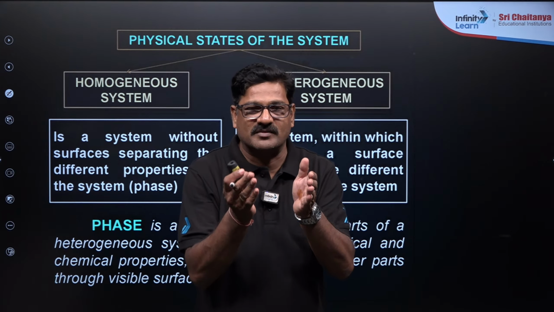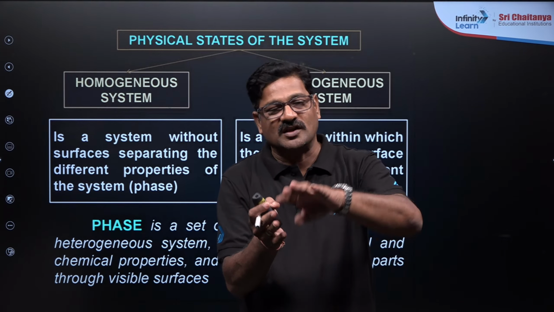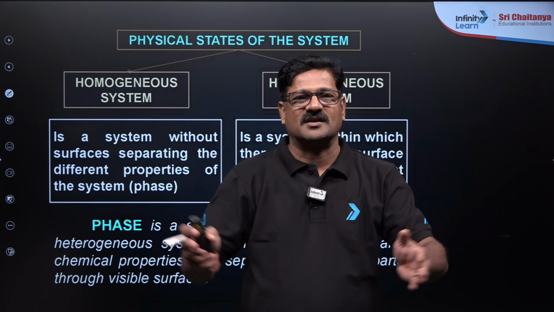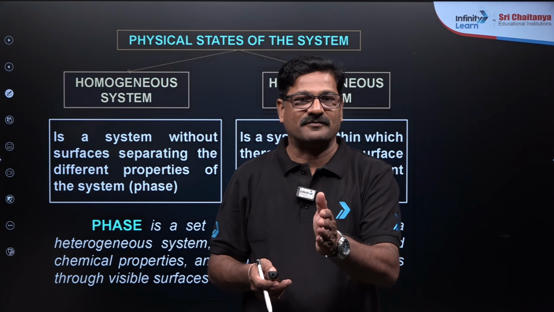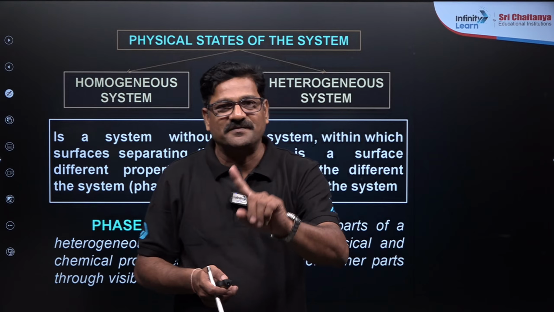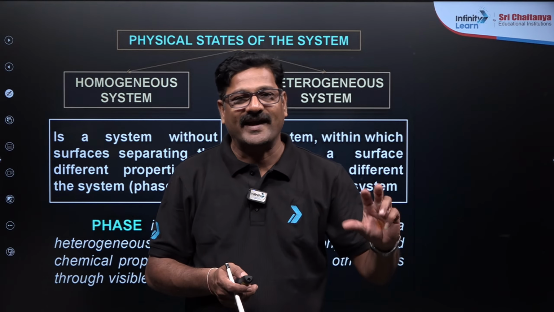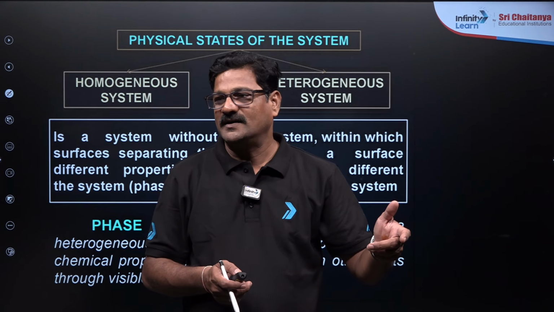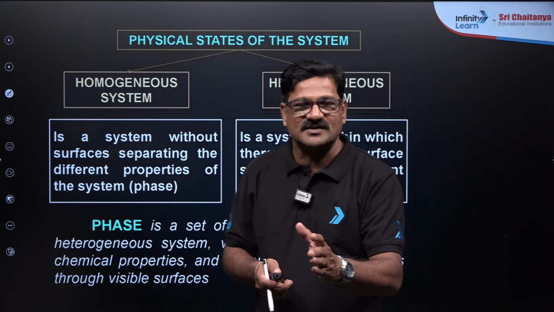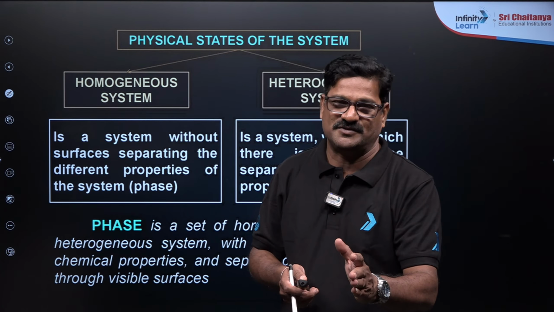And let us see here, homogeneous system, heterogeneous system. A thermodynamic system contains more than one substance, components. If all components are in the same physical state or phase, it is called a homogeneous system. If different phases, it is said to be a heterogeneous system. Okay, and this homogeneous system, heterogeneous system, we extensively use in the equilibrium chapter, right?